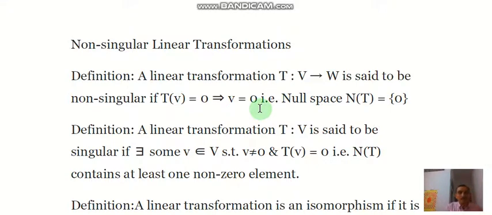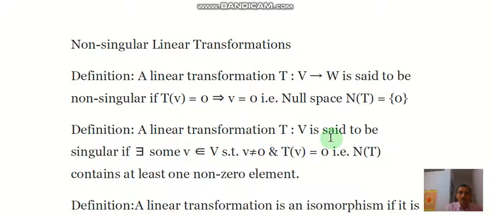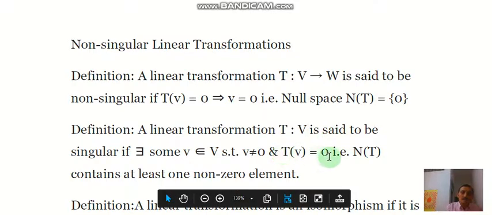such a linear transformation is known as a non-singular transformation. Contrary to this, a singular transformation: a linear transformation T from V to W is said to be singular if there exists some v belonging to V such that v is non-zero and Tv equal to 0. Here the null space or kernel of this linear transformation from V to W contains at least one non-zero element.